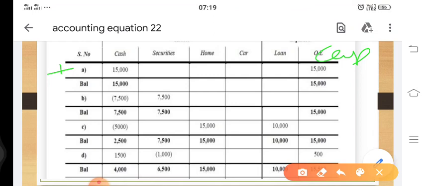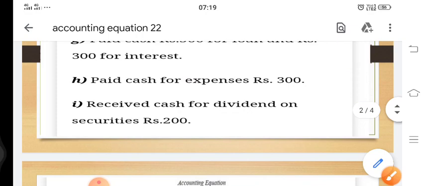Since it was our first equation, the balance, that is the equation, will be cash rupees 15,000 and capital rupees 15,000, which we have already proved. And this is what we had to prove here. Moving towards the second point.